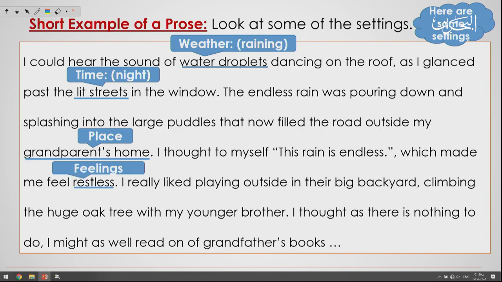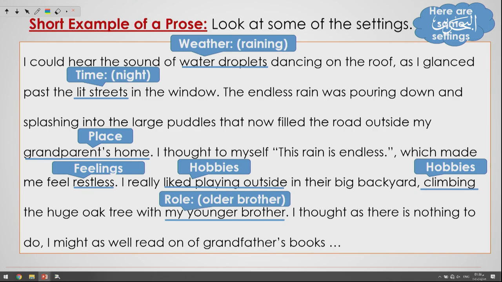Very good, guys. You are doing very well. Restless, feeling. Hobbies. Liked playing outside is what? Hobbies. Very good. Climbing, also hobbies. My younger brother is what? Is a role. So as you see here, these are some of the elements of the prose and the settings.